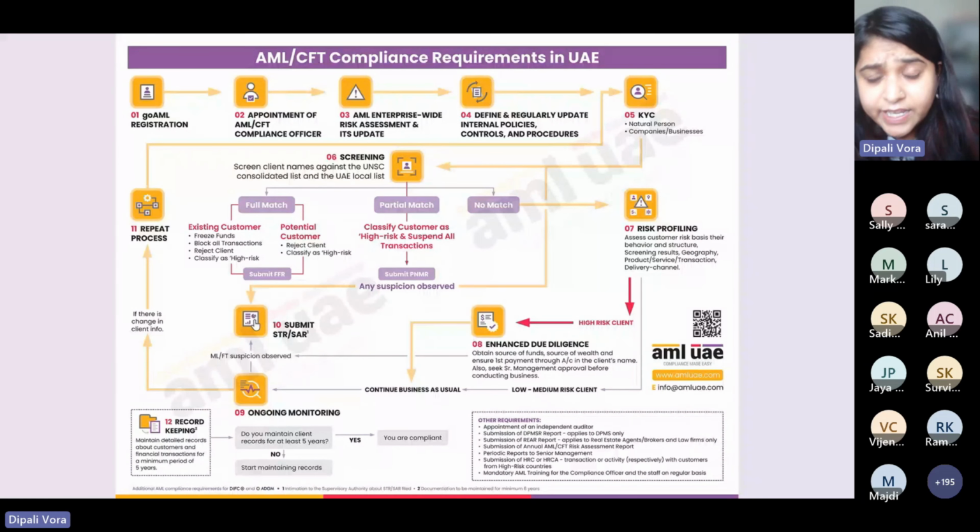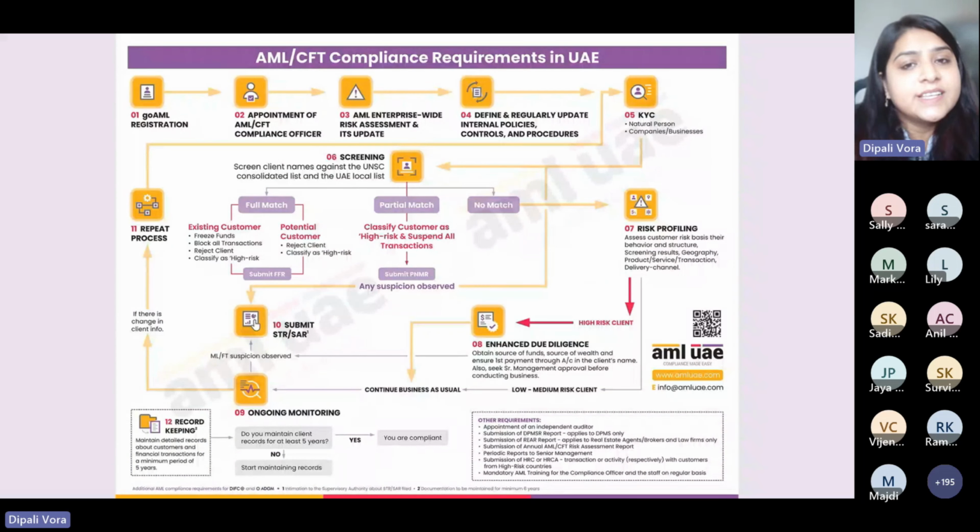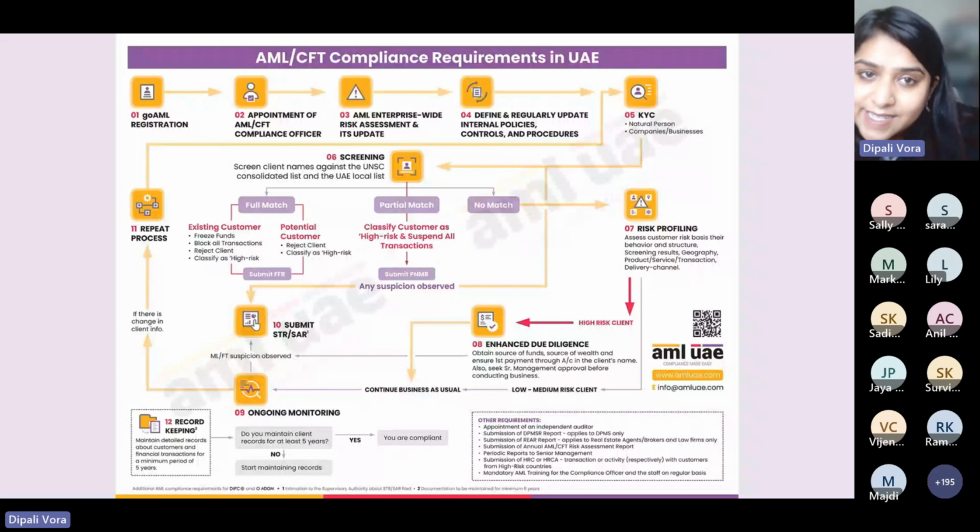In case after screening there is no match, you then move on to the next step, that is risk profiling. When I talk about risk profiling, I mean that all the customers that you are going to onboard are required to be segregated into three baskets on the basis of risk analysis: low, medium, or high. Say, for example, if I am your client and I belong to the UAE itself, I am a low risk category person. I don't have any adverse media, I'm not part of any sanction list, and I'm not even a politically exposed person. So I am a low risk person to you.